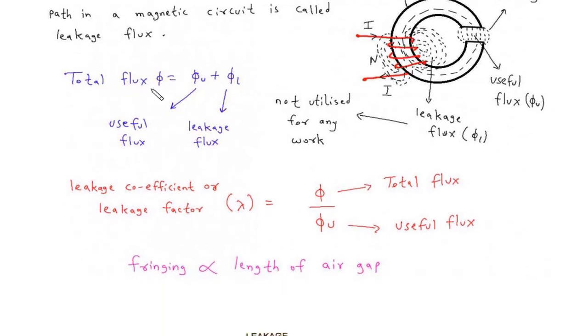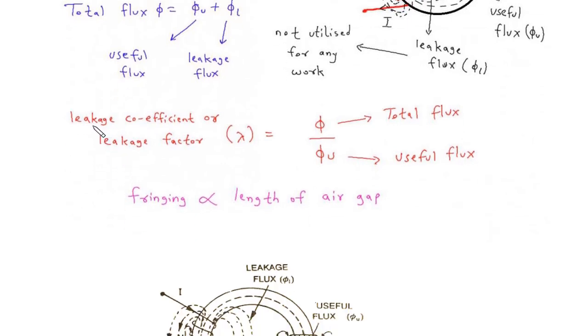The total flux phi is equal to phi U plus phi L. Phi U is the useful flux, phi L is the leakage flux. Leakage coefficient or leakage factor lambda is equal to phi by phi U. Here phi is the total flux, phi U is the useful flux. Fringing is directly proportional to the length of the air gap. The more the length of the air gap, the more the fringing.